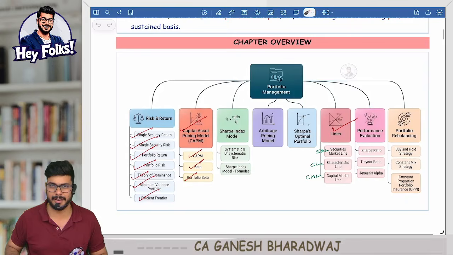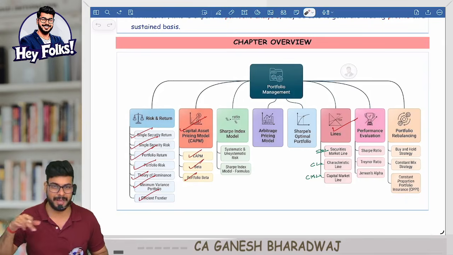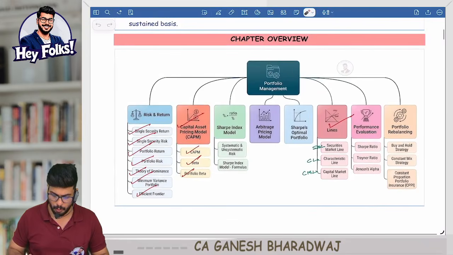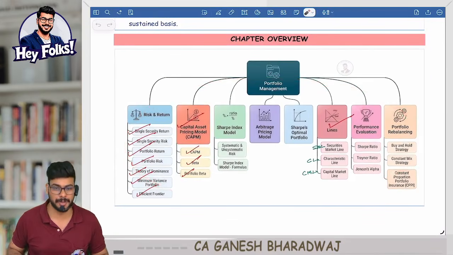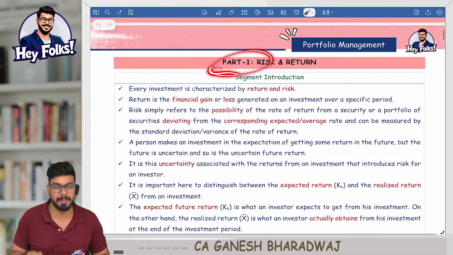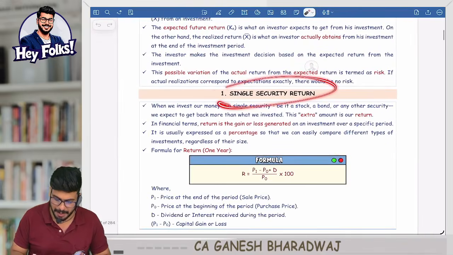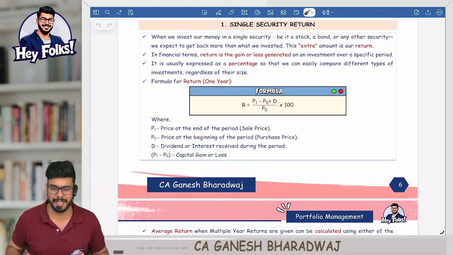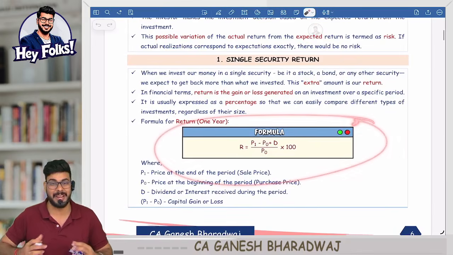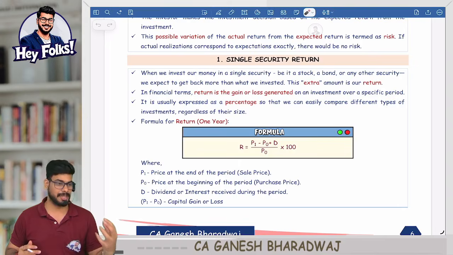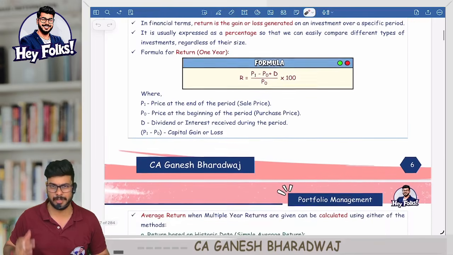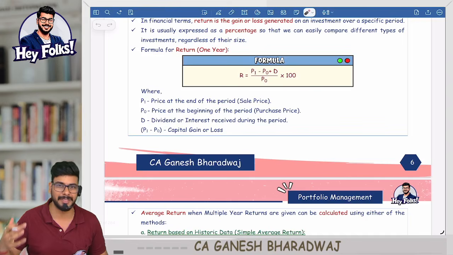We have started the regular batch, so during the batch I would have annotated all these things. Every chapter has a chapter introduction, a chapter overview, and the big picture of the chapter. Then part by part, inside every part concept by concept, and inside every concept formula by formula, we have built the subject. For the formula section, we have a separate bar, so that the day before your exam, all these formulas will separately pop up and it will be easy for you to revise. This is done keeping in mind the requirements of the students.